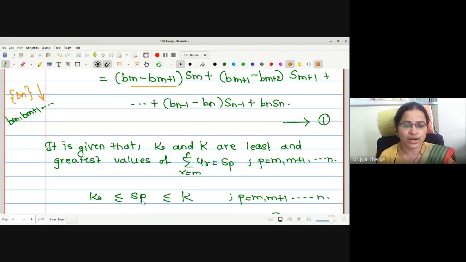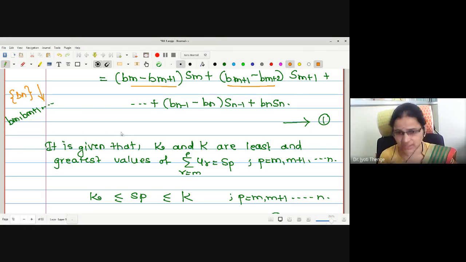Sm plus 1 lies between small k and capital K. The coefficient of Sm plus 1 in the right hand side is Bm plus 1 minus Bm plus 2. Again, this is non-negative. Then we will multiply. Likewise, we will go on multiplying this inequality for the specific values of p equals m plus 1, m plus 2 up to n by these coefficients. And finally, we will add all these inequalities.